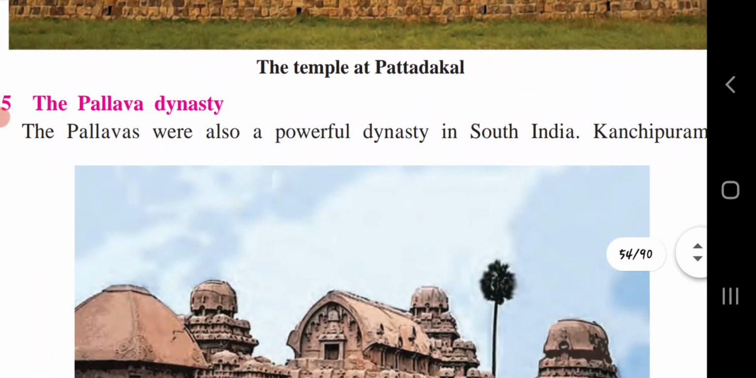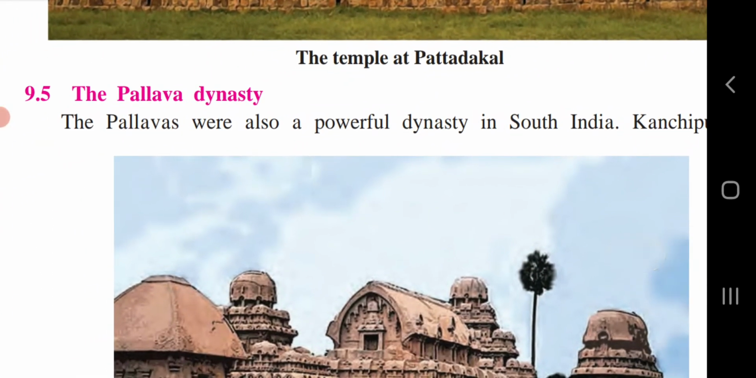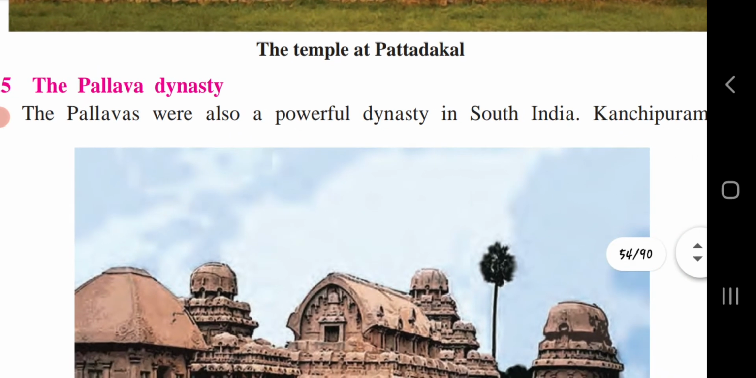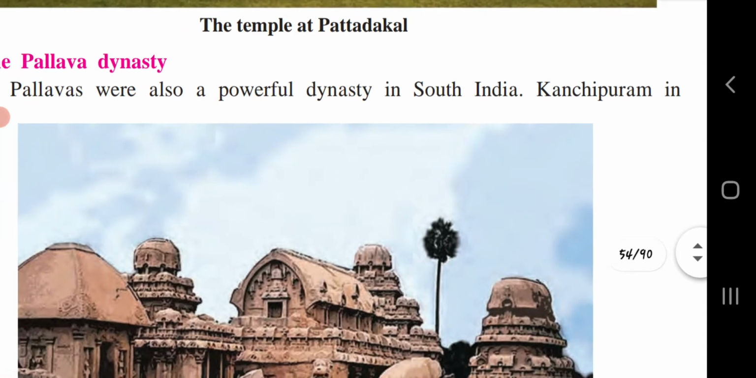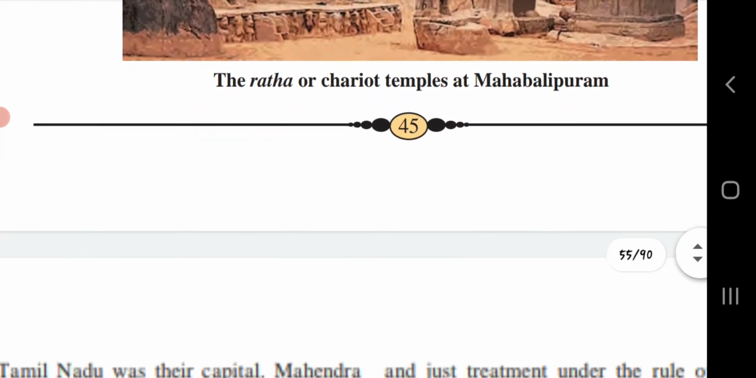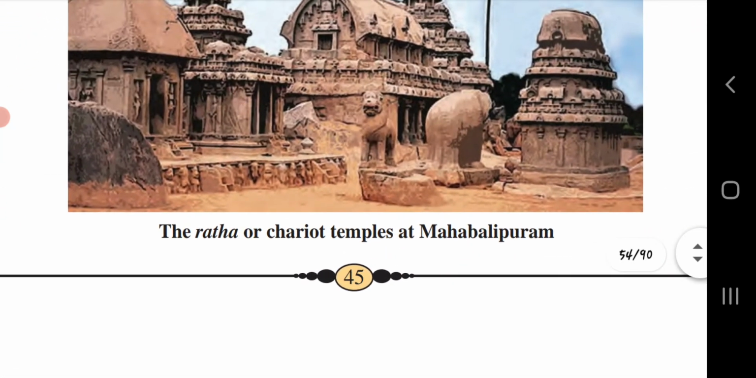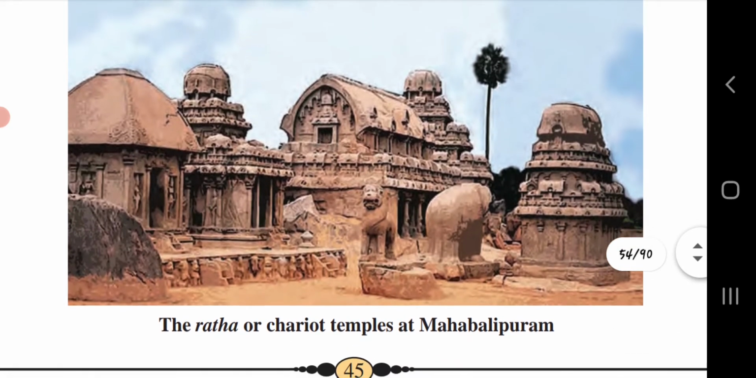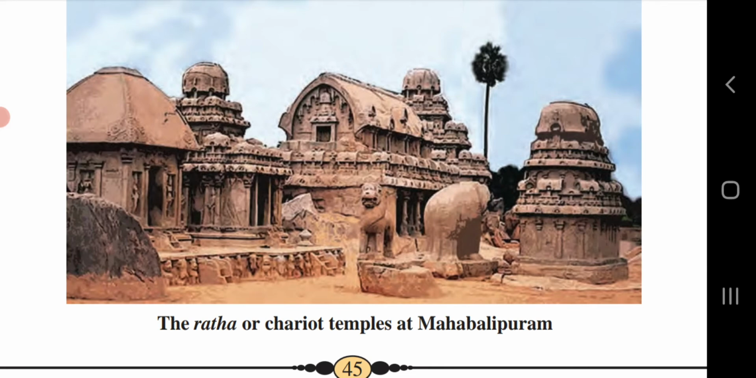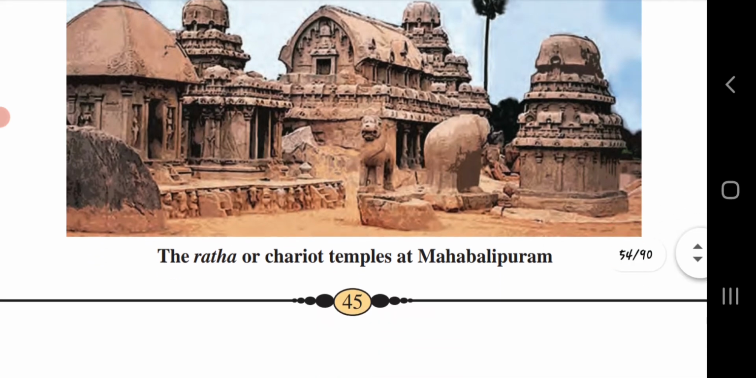Next, the Pallava dynasty. The Pallavas were also a powerful dynasty in South India, with their capital at Kanchipuram. Before we go to the next page, we will see the picture which is given: the Ratha or chariot temples at Mahabalipuram. Here you can see the different chariot temples at Mahabalipuram, which were built by the Pallava dynasty.